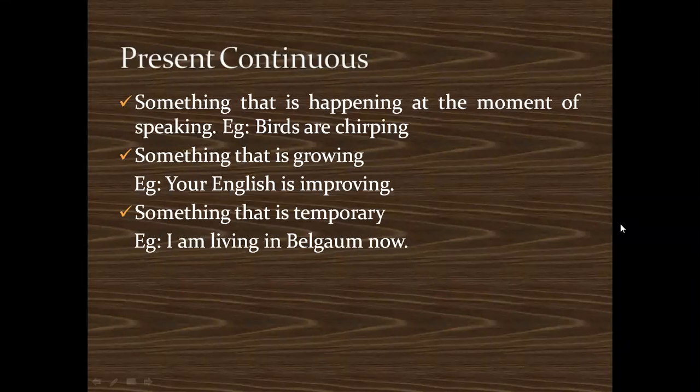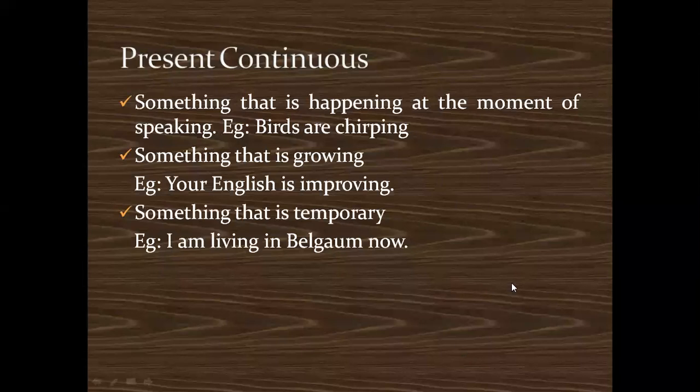Now, assume that some students are now at their hometown right now. Okay, but it may be temporary due to lockdown. So you may say, I'm living in Vijaypur now, or I'm living in Chikodi now, or you may say, I'm living in Gadag now. This is temporary, but it is happening right at the moment. So these are the examples when you can use present continuous tense.